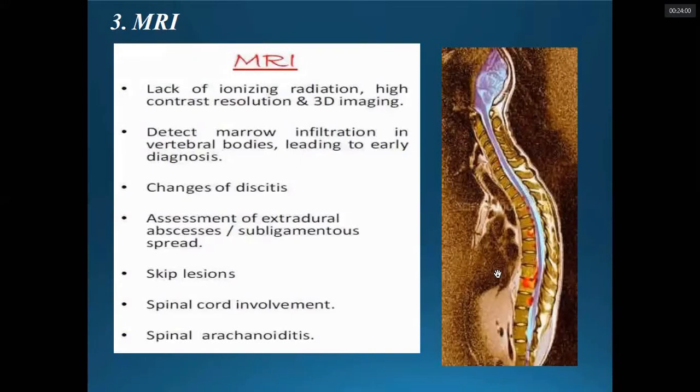So these skip lesions we can easily visualize in the MRI, and it also gives us information about spinal cord involvement, spinal arachnoiditis, and whether the spinal cord is grossly damaged, which we call myelomalacia. This can be seen in the MRI.